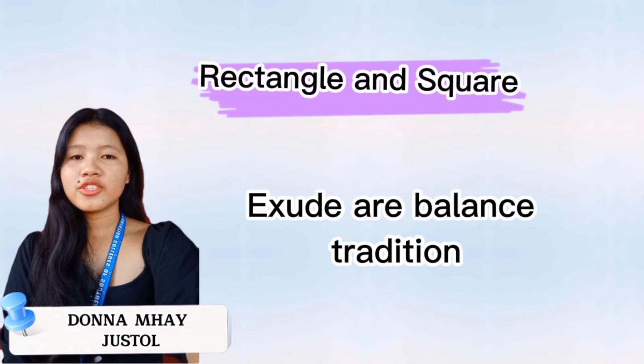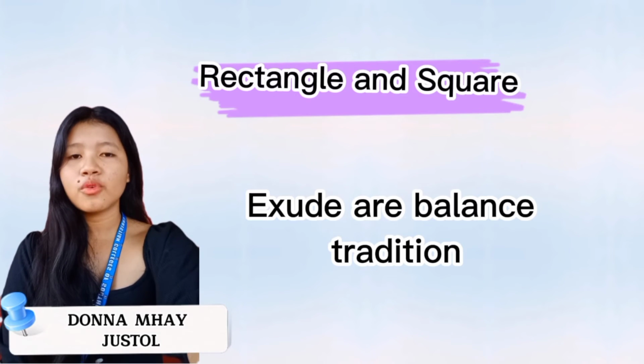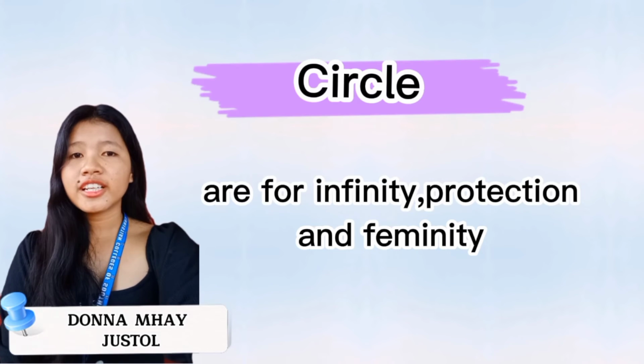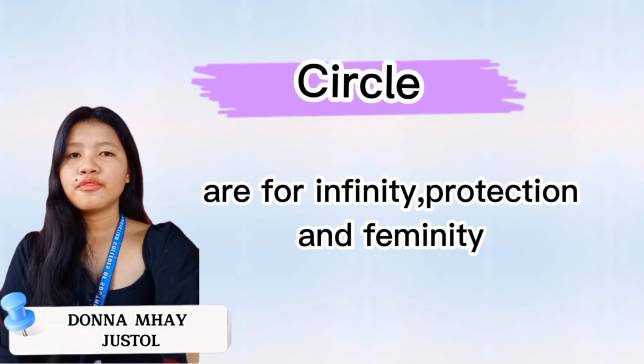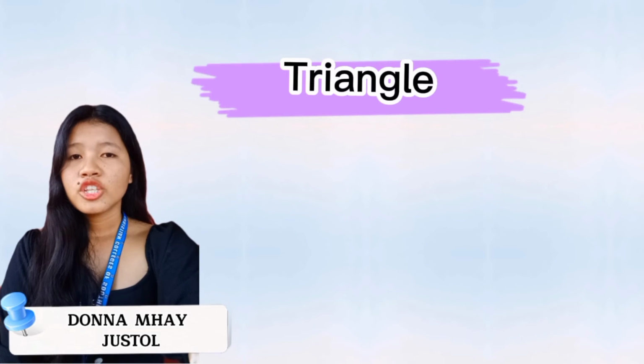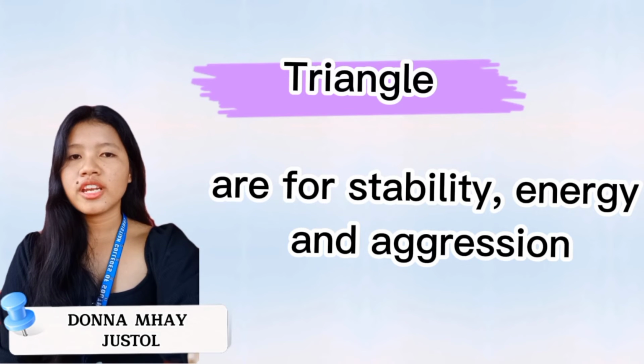The rectangle and square exude balance and tradition, so these two shapes are the most widely used shapes and offer a sense of reliability and security. Circles are for infinity, protection, and femininity, so these shapes best portray the sense of eternity as they have no beginning or end. Circles don't have angles, so it makes them softer and milder. Triangles are for stability, energy, and aggression. A triangle is a dynamic, energetic, active, and powerful shape that associates with motion and direction.